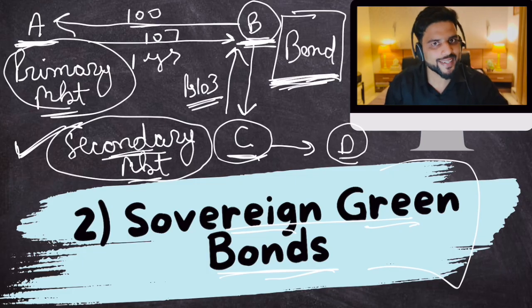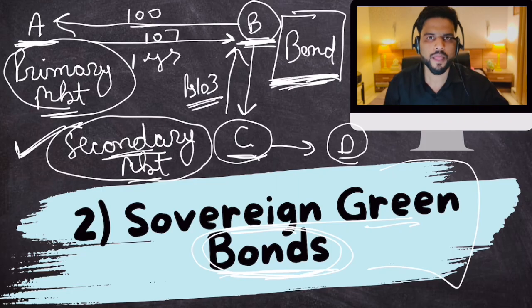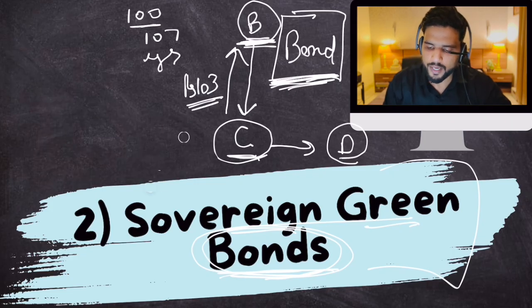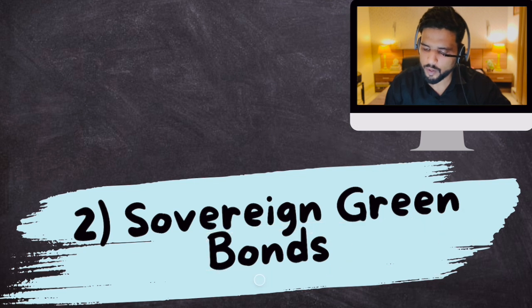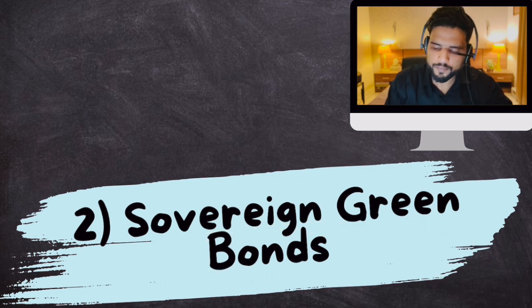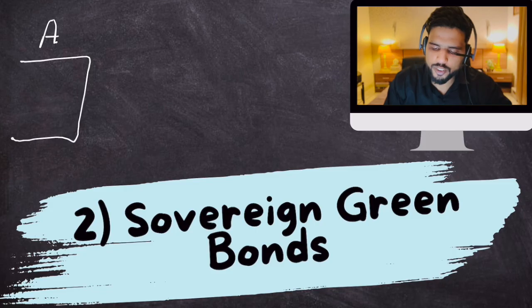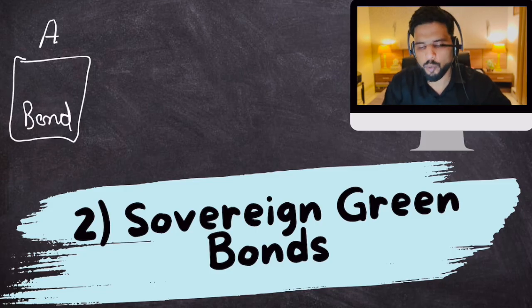Simple? Okay? Clear? So now you have a basic understanding of this word bond. Now let's try to understand the other two words also. Okay? All right. Now A issued this piece of paper to borrow money. Right? So A issued this bond to borrow money. Now he was able to borrow money.